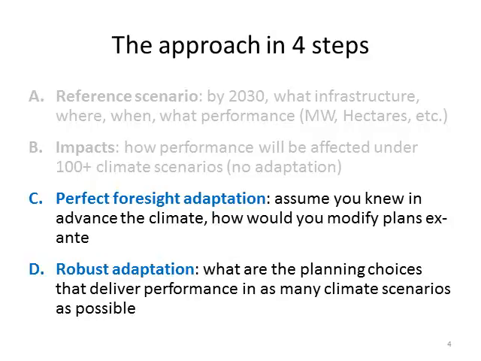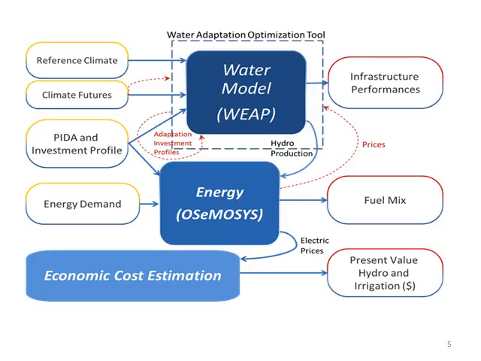And then finally, once we have completed this C analysis, we could then provide this information to decision makers so they could come up with a robust choice of their adaptations. So this required modification to the river basin model and then linkage of this modified river basin model to the OSeMOSYS model, which we will see in the next slide.